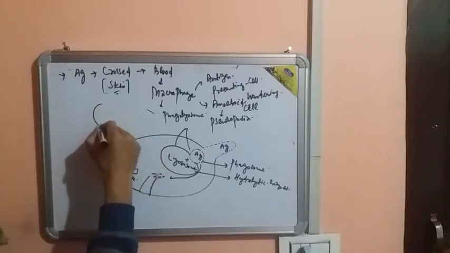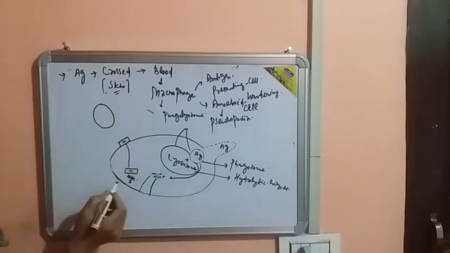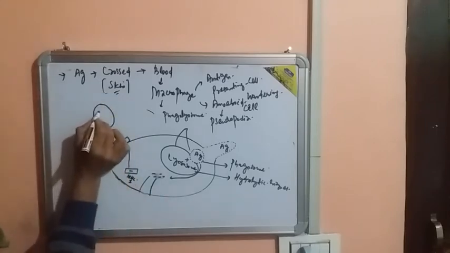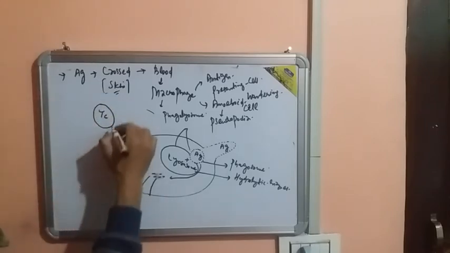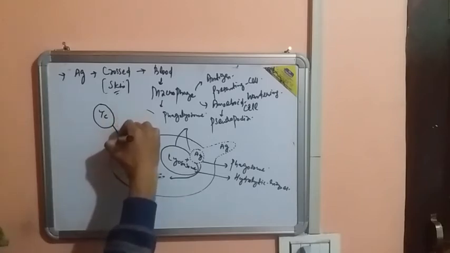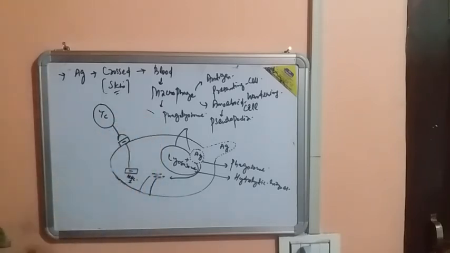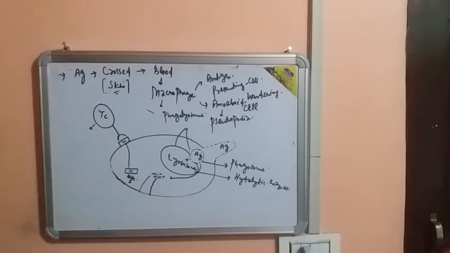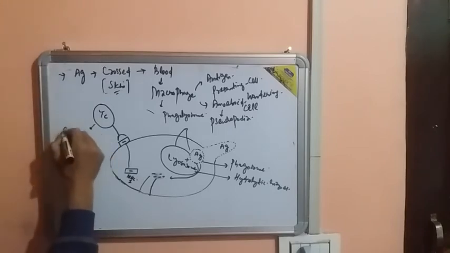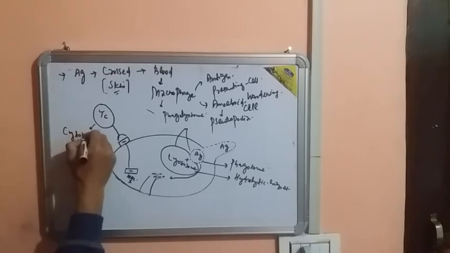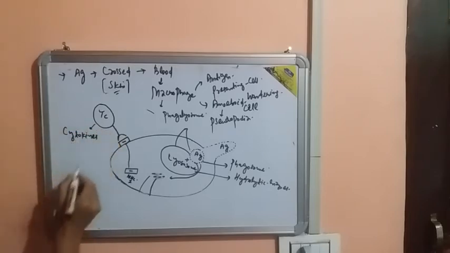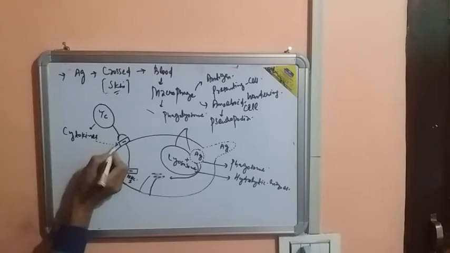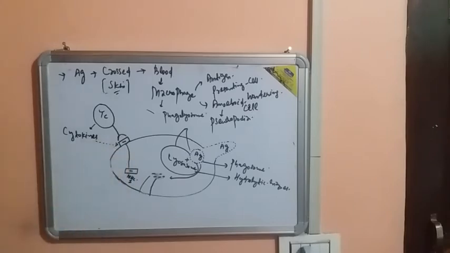MHC first displays this epitope to the TC cells, and TC cells have their receptor that will bind with it. Once the TC cell gets activated, it acts as a cytotoxic cell because it has a cytotoxic effect. It will release different types of important molecules called cytokines, and those cytokines will basically degrade this fragment of this antigen.